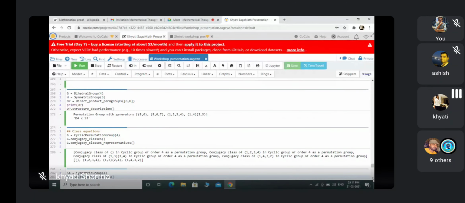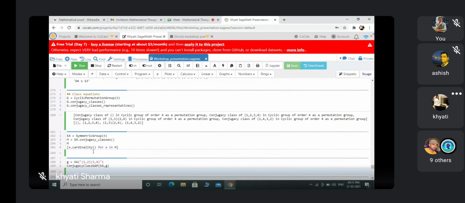Next, I am finding this in S4. Why am I taking these groups? Because we are familiar with them and we know the result. These are exactly the class equations. You can do these things for any group. So S4 equals the symmetric group of degree 4 and M equals S4.conjugacy_classes(). I am denoting by M the collection of all conjugacy classes. And in this command, since we know that these classes are not subgroups, I am writing cardinality instead of order: X.cardinality() for X in M. That gives the cardinality of every conjugacy class, because M contains the conjugacy classes.